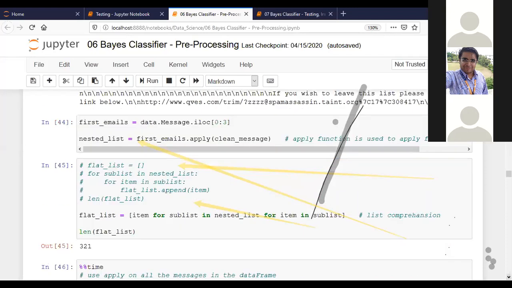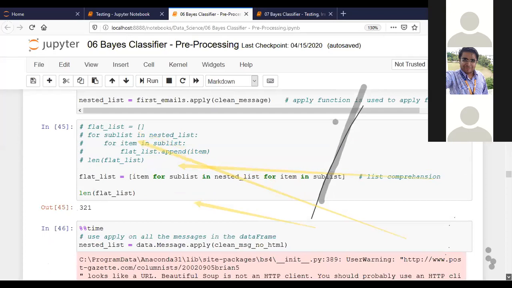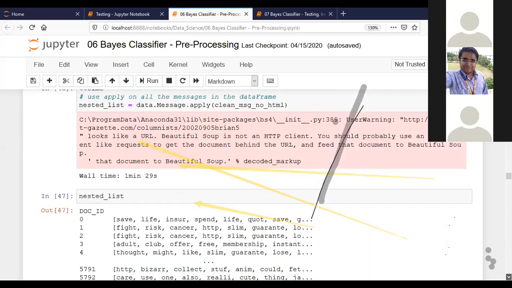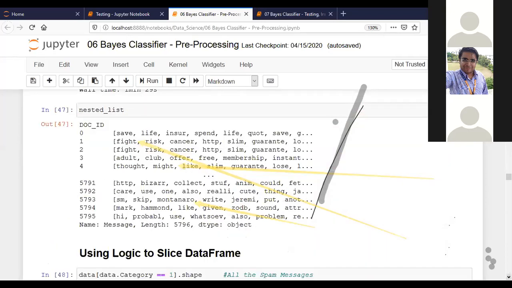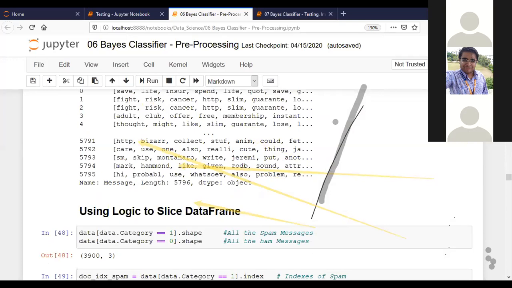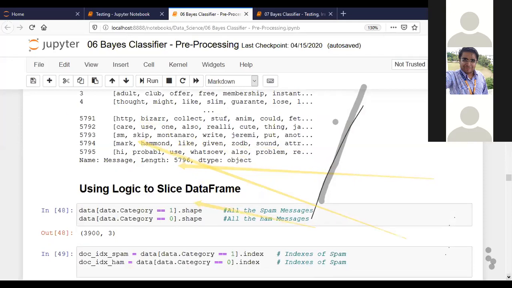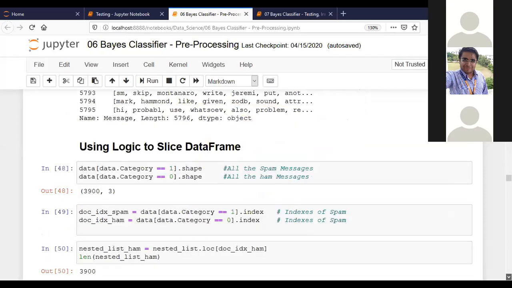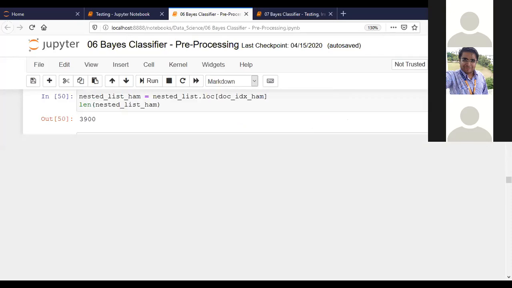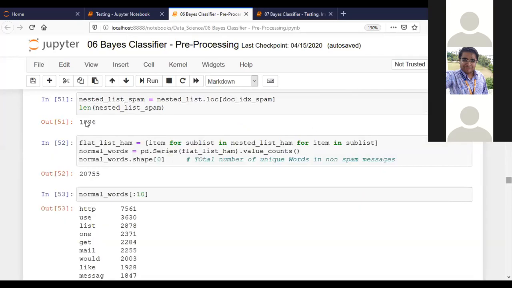That's what I was explaining, that all these things are working, and sometimes it takes a lot of time and a lot of processing. So this is what the pre-processing of data is. If we count all the words, afterwards we just need numbers.